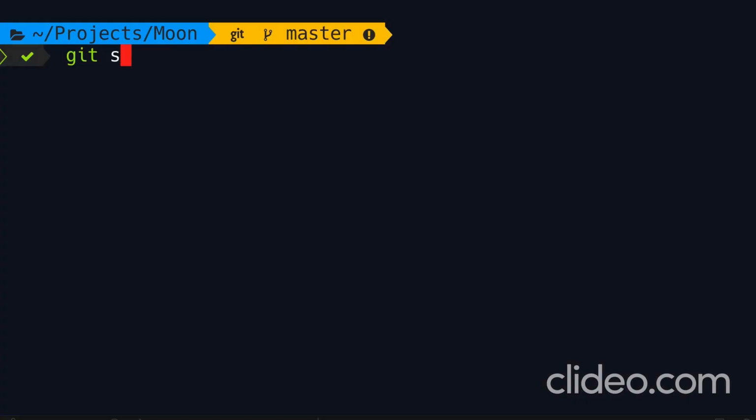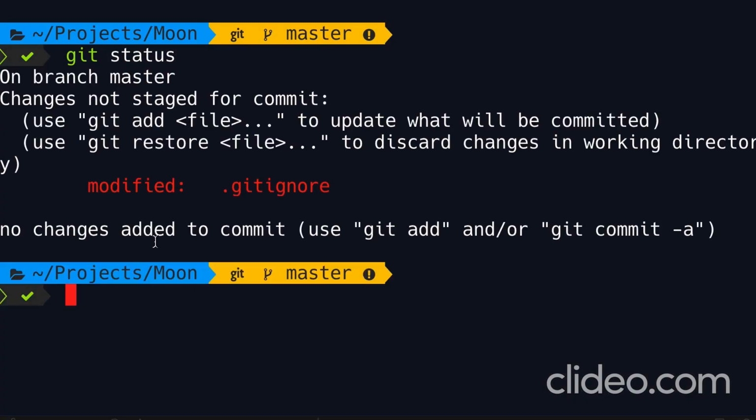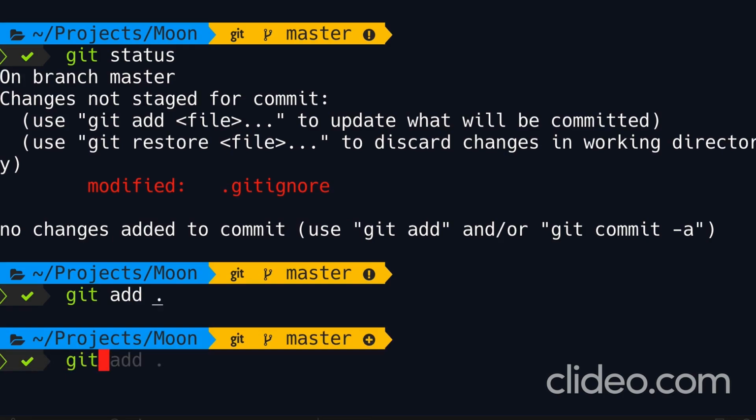Now back in the terminal, let's run git status. So we have modified gitignore, beautiful. Let's stage and commit this change. So git add period, and then git commit include bin/ in gitignore.